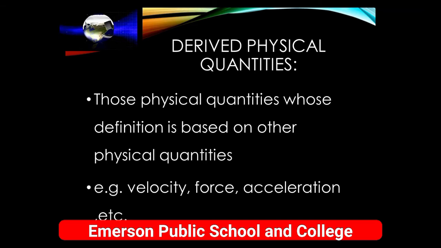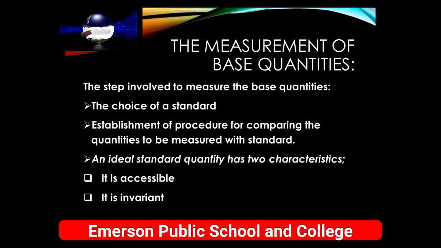Derived physical quantities, the second category of physical quantities. Those physical quantities whose definition is based on other physical quantities, meaning they can be obtained either by multiplying or dividing one base quantity with another base quantity. These are called derived quantities, and these are numerous, countless in number. For example, velocity, force, acceleration, etc.